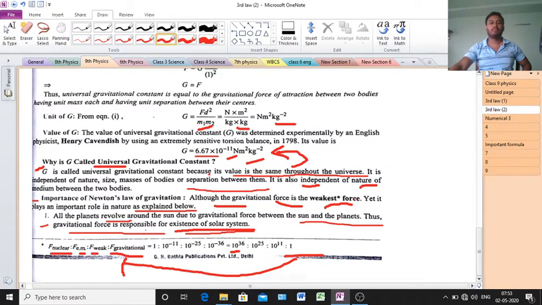Clear? Gravitational force is the weakest force. If you look at the value, it is 6.67 into 10 to the power minus 11. Clear? That's why the value is very low.